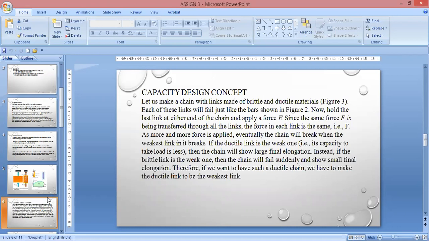Now hold the last link of the chain and apply a force F. Since the same force F is being transferred through all the links, the force in each link is the same, that is F. As more and more force is applied, eventually the chain will break when the weakest link in it breaks. If the ductile link is the weak one, then the chain will show large final elongation. Instead, if the brittle link is the weak one, the chain will fail and show only small final elongation. Therefore, if we want to have a ductile chain, we have to make a ductile link the weakest link.